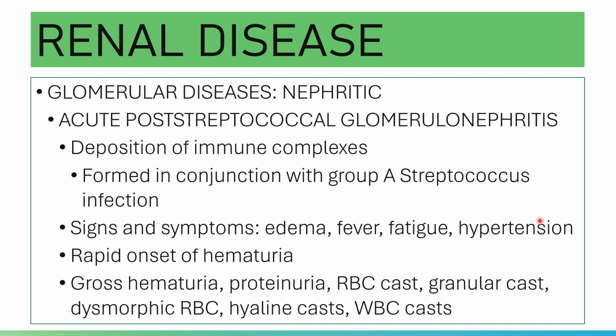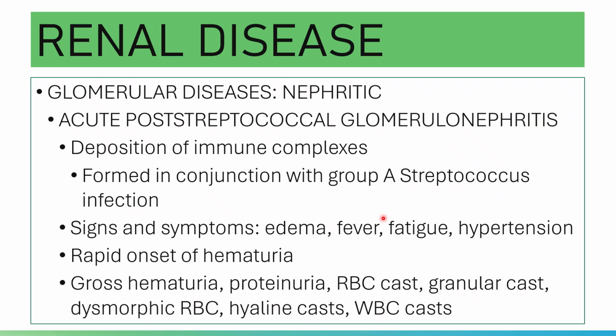And please note other findings in the blood. There is an increased BUN, blood urea nitrogen, and a positive group A anti-streptococcal enzyme test, or your ASO, anti-streptolysin O, as well as a positive anti-deoxyribonuclease B antibody, or your anti-DNase B, will provide evidence that the disease is of streptococcal origin.